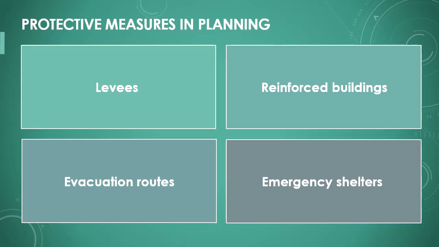Through spatial planning, various protective measures are also defined to reduce risks. These include the construction of levees to prevent flooding or reinforcing buildings against earthquakes. The placement of emergency shelters or evacuation routes is also planned. Such measures increase safety and reduce the likelihood of damage.